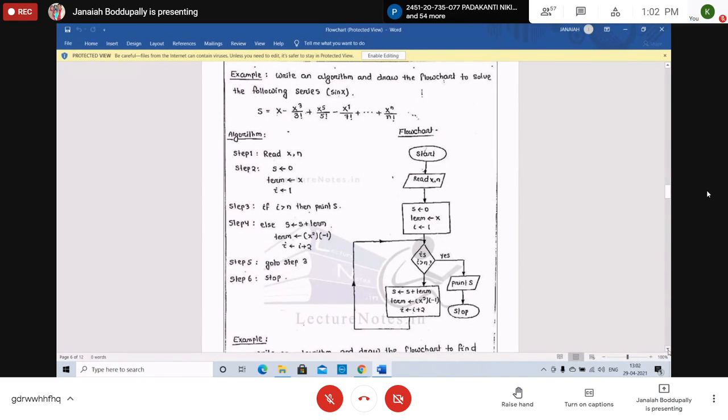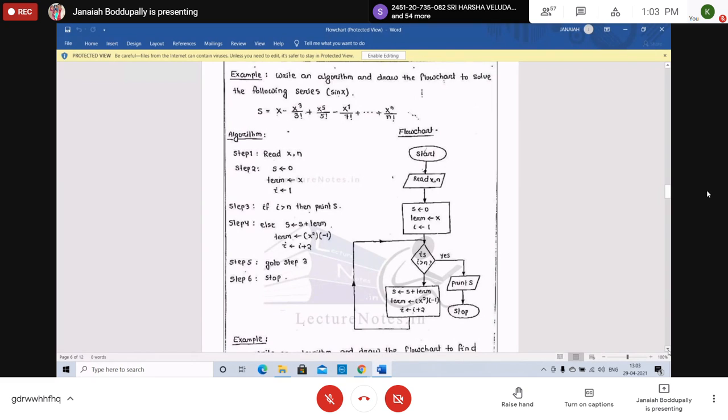By I into I plus 1 or I plus 2. X square into minus 1 by I plus 2. Then only we will get the multiplying, x power 3 by 3 factorial, x power 5 by 5 factorial, we will get. The next I will show this.